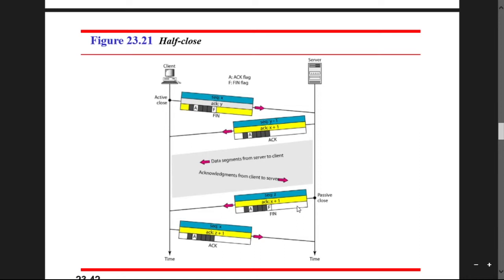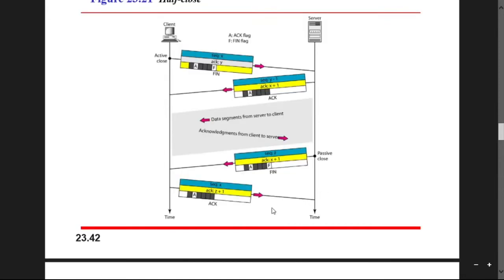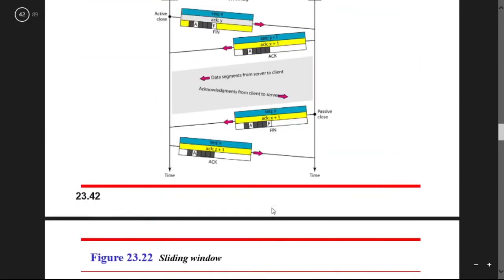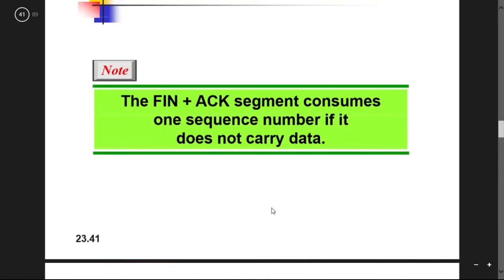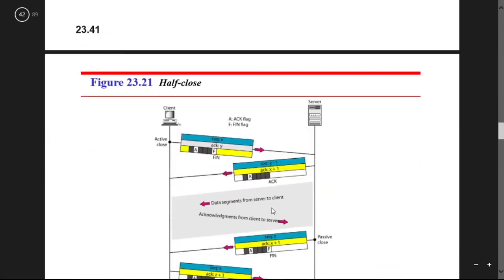Okay, so this is an active close. See, this is sending and then the acknowledgement is passed to the server. So this is an active close, and if only the FIN statement is passing, then this is a passive close. No acknowledgement is passing here. So this is the half close. In this way the TCP can communicate with each other.